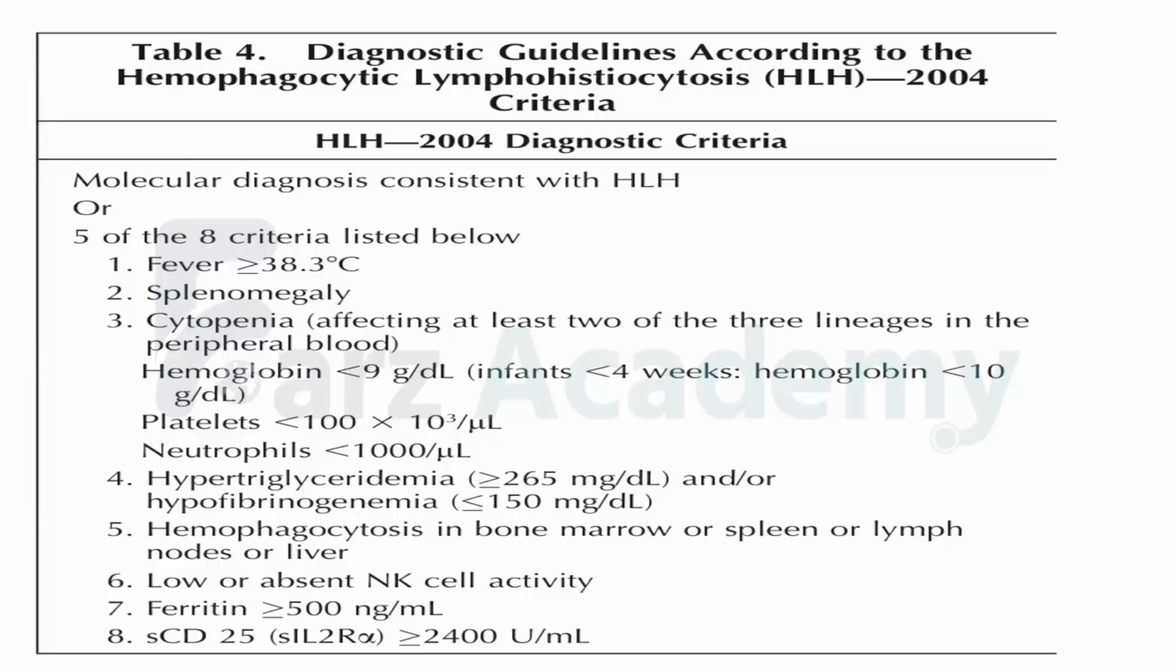So out of these eight, five should be there to diagnose it as HLH according to the HLH 2004 diagnostic criteria. But for adults, as I have already mentioned, this was actually designed for the pediatric population, and we are still using it for adults. But again, it's not very much validated, and we calculate the HS score, which is an online web score, and that cutoff is 169. You have these 9 parameters. You put numbers in that, and if your number comes as more than 169, you can label it as HLH.